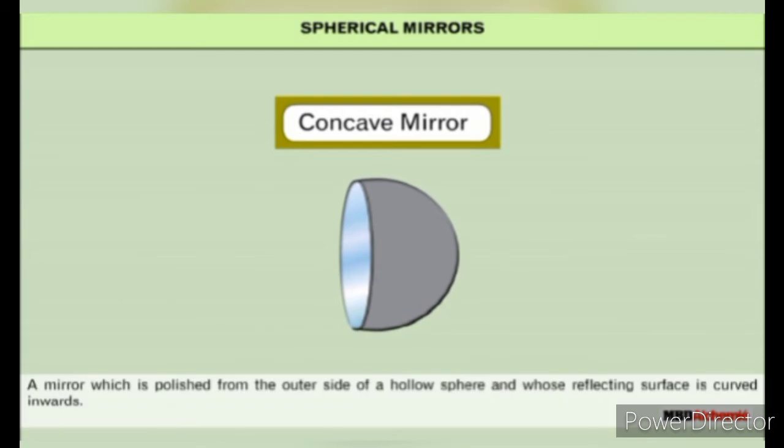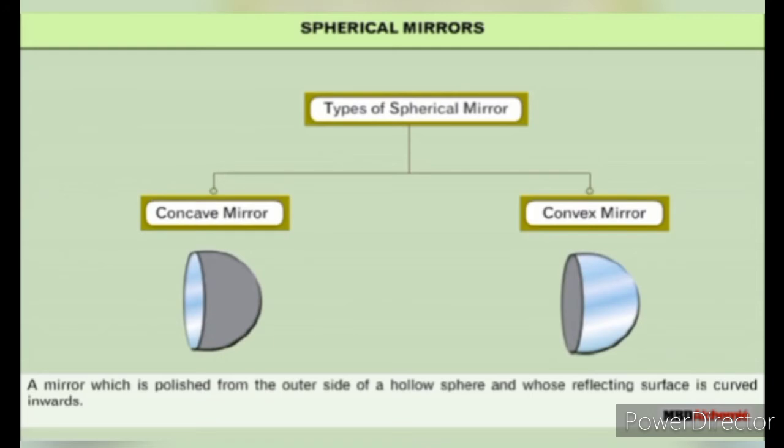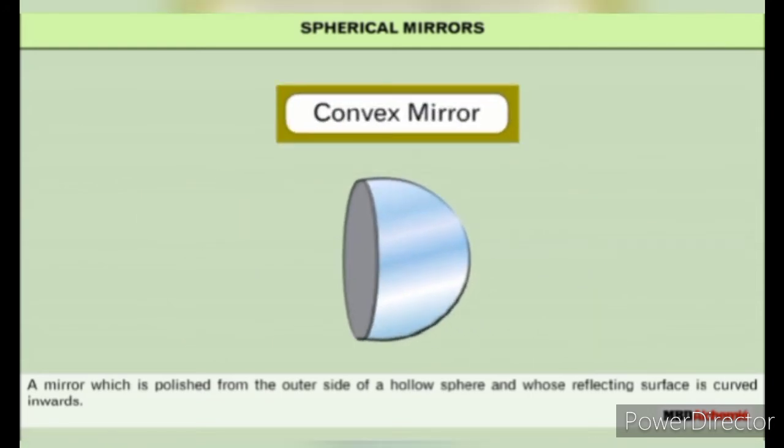Concave mirror: a mirror which is polished from the outer side of a hollow sphere and whose reflecting surface is curved inwards. Convex mirror: a mirror which is polished from the inner side of a hollow sphere and whose reflecting surface is curved outwards.